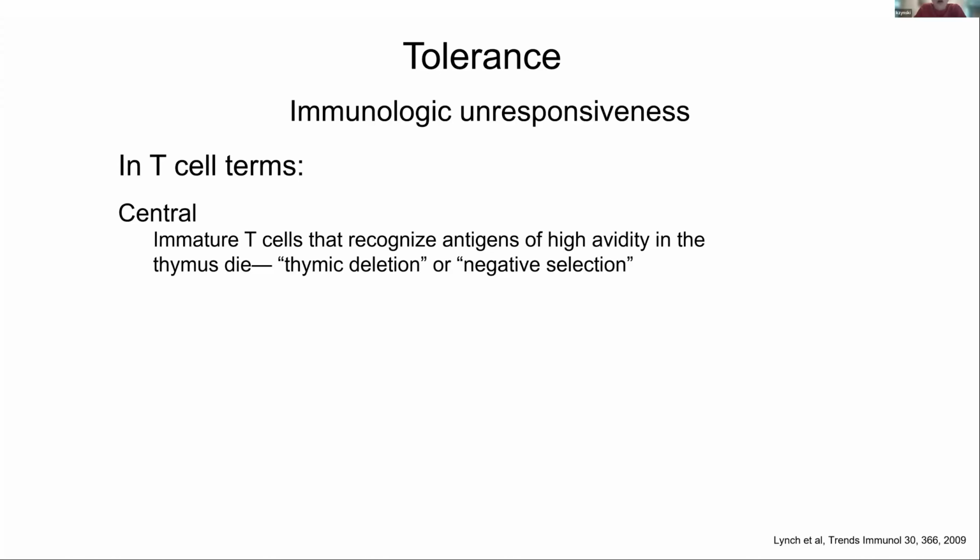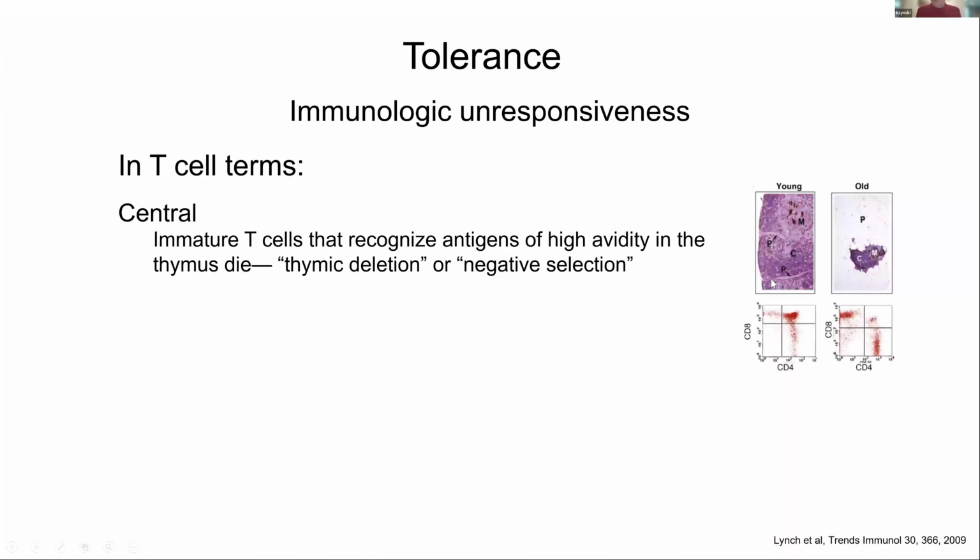And in the thymus, you actually get a whole lot of peripheral proteins expressed. So nephrin is expressed in the thymus. So what happens is that any T cell that would see this nephrin would be essentially deleted. They call it negative selection. And when you're young, you have a robust thymus. Here's these immature T cells that get deleted.